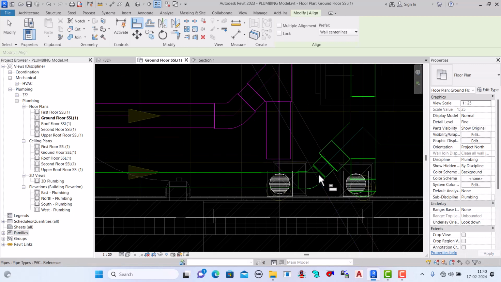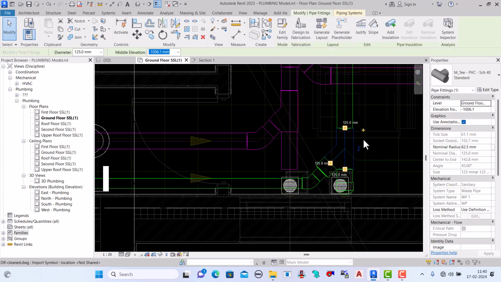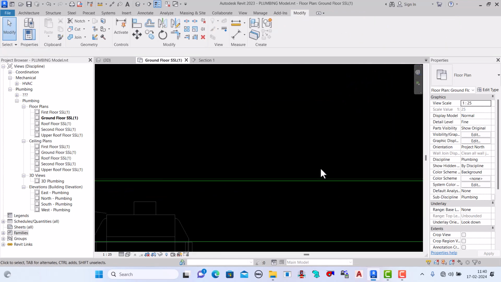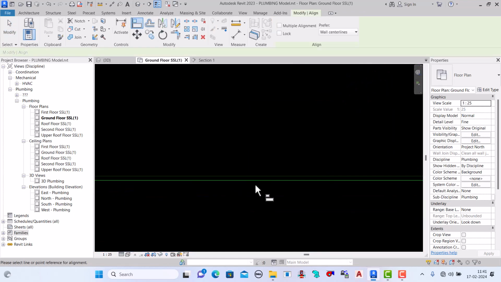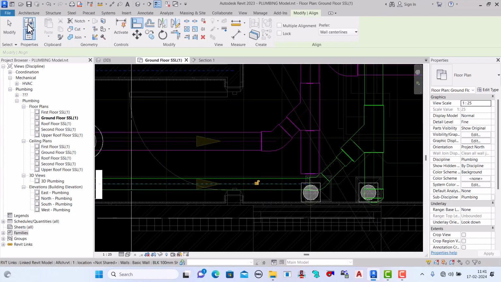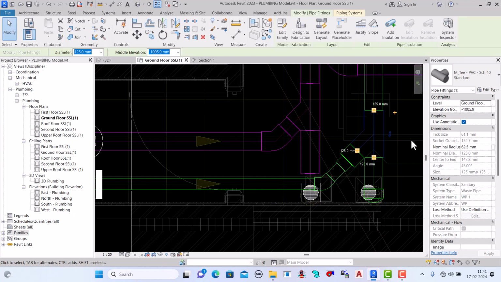Because here the pipe size is very small. If you want to make it same as per IFC, we will make it. Here we can take this fitting a little bit back, and again we will try to make the same L. Okay, see, now it's clear. Then again we will select and try to adjust as long as we can.